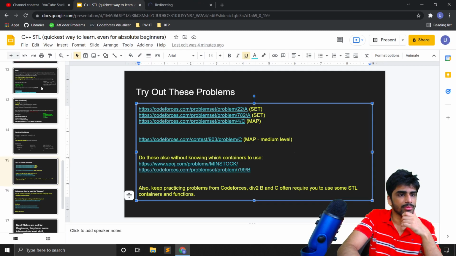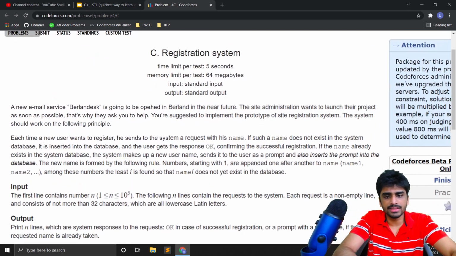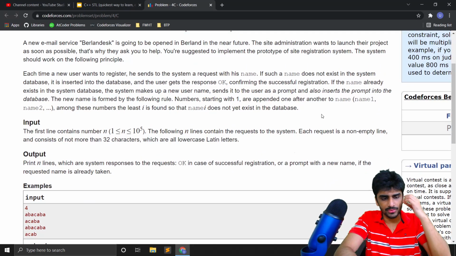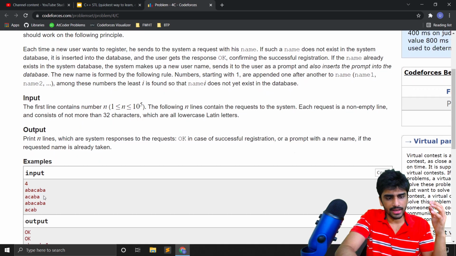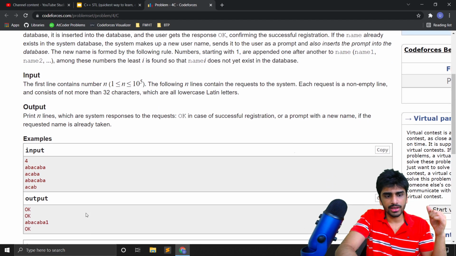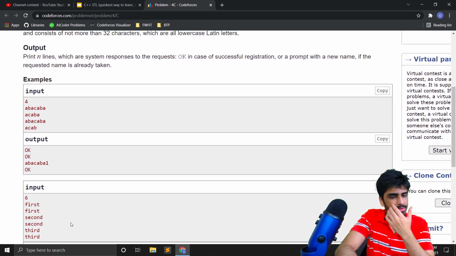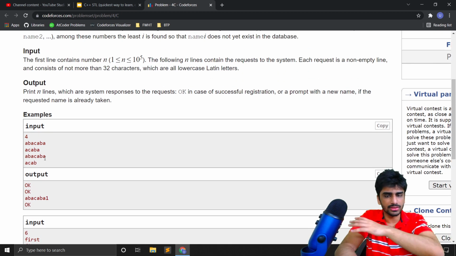So this is a very good problem for map. In this problem, what's happening is that this is a registration system, and you have a lot of names of people who try to register. So if the name appears for the first time, you can just assign that name to that person and say okay. But if that name is a duplicate, you will append 1 to it, and then if it appears more number of times, you have to append 2 and 3 and 4 and so on.